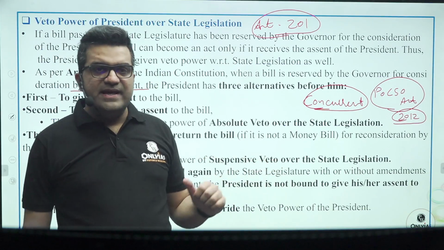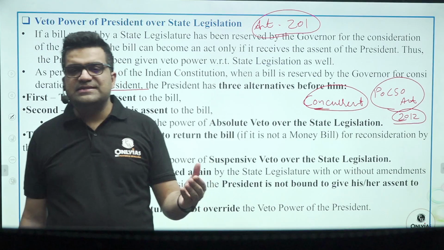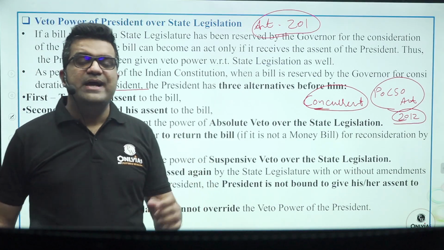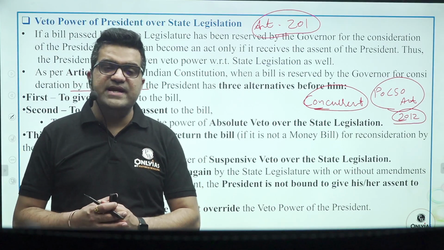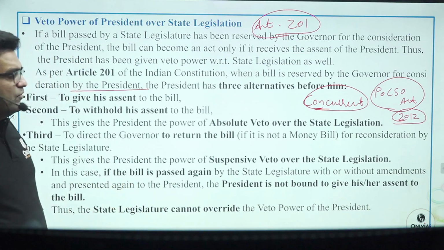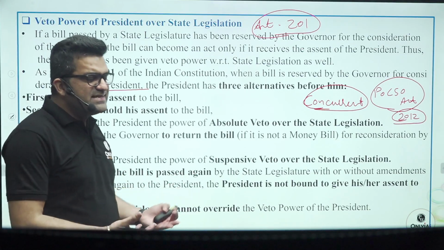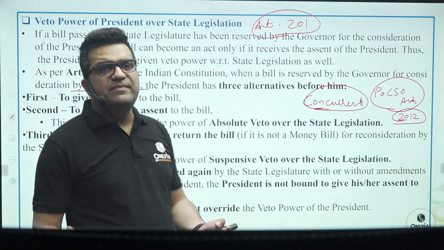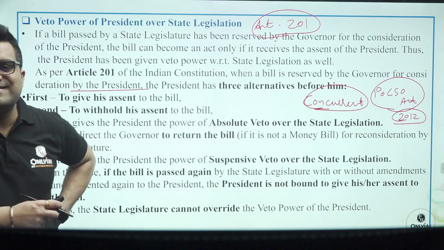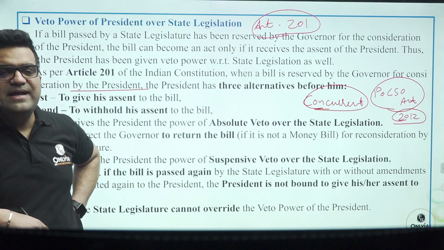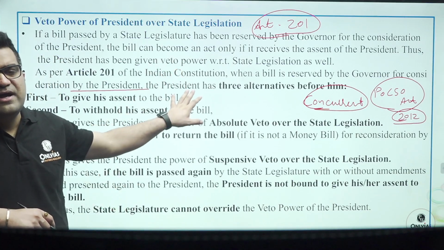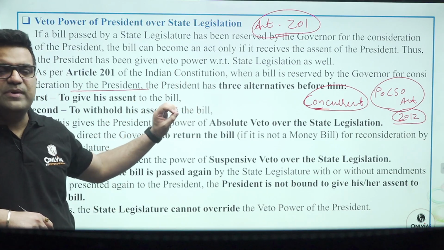Second, if the bill abrogates or in some way or the other compromises with the power of the state high court, then also it is obligatory for the governor of a state to reserve the bill for the consideration of the president. Clear? Well, otherwise it is the choice of the governor. As we see in case of Tamil Nadu, almost every bill is being reserved by the governor for the consideration of the president. Well, that is Indian democracy at actual work. We are reading the theoretical part for the sake of our prelims 2025 preparation.